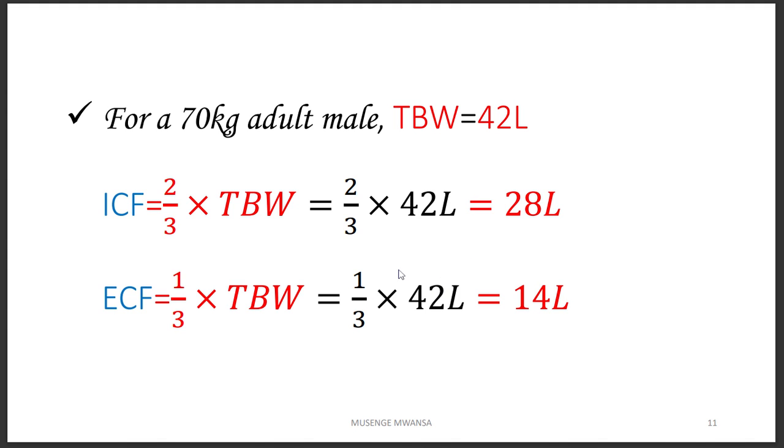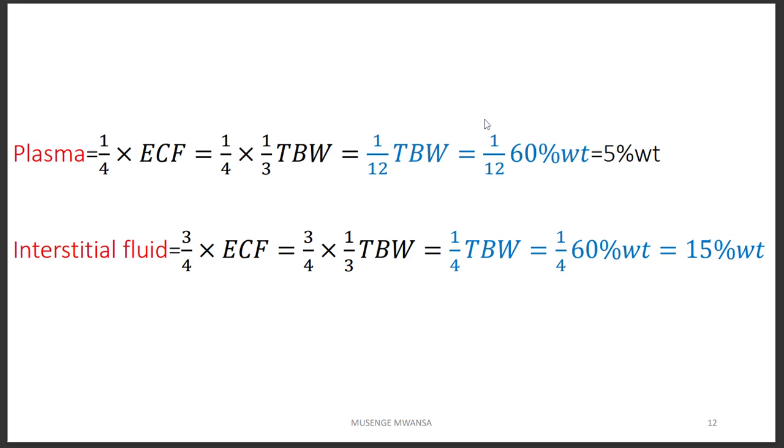Now we can find the actual value. So for a 70 kg adult male, we know that total body water is 42 liters. So where there is total body water here, I'm going to put 42 liters. That will give us 28 liters for ICF. And then ECF will be 14 liters. If we add 28 and 14, it still gives us 42 liters.